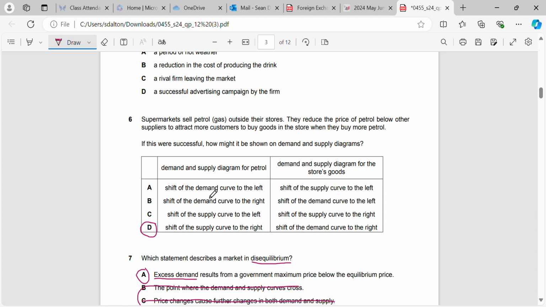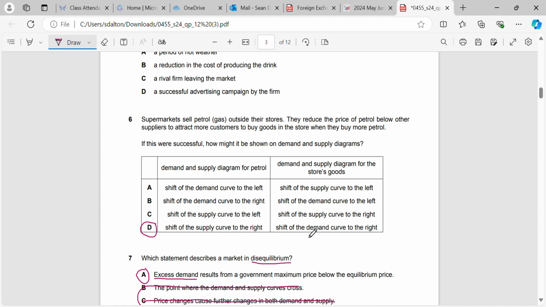And then we have another option with the supply curve to the right, no. And then the demand curve for the store's goods would shift to the right also, because they're complements. If they reduce the price of petrol, they'd have to shift supply to the right, because that results in the price going down.